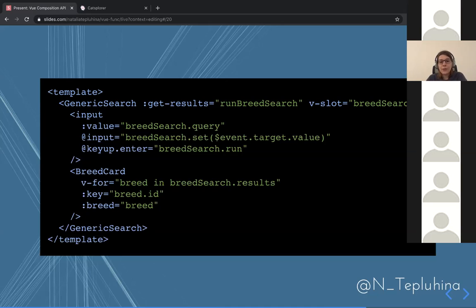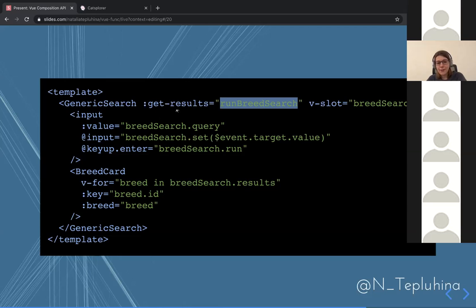What about scoped slots? Scoped slots mean that we can expose part of the component scope back to the parent. So for example, in generic search, we can expose our query and results as breed search object, and we can send it back to parent and use it.